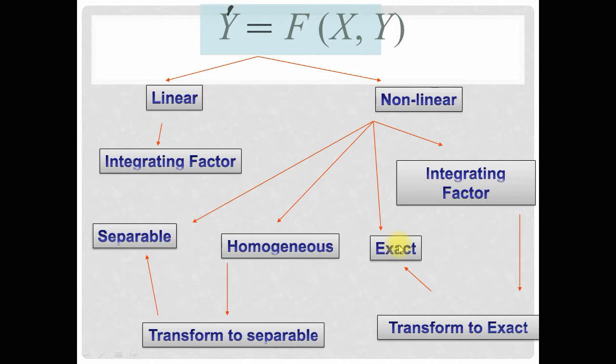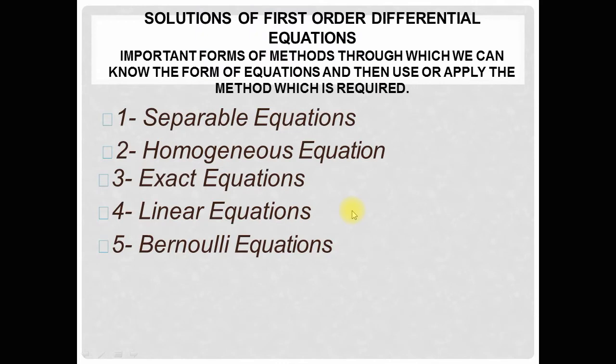So first of all we define the exact differential equation and then come to its solution. For the solution of a first order differential equation, first of all classify the differential equation. It is an important form of method through which we can know the form of equations and then apply the method which is required.